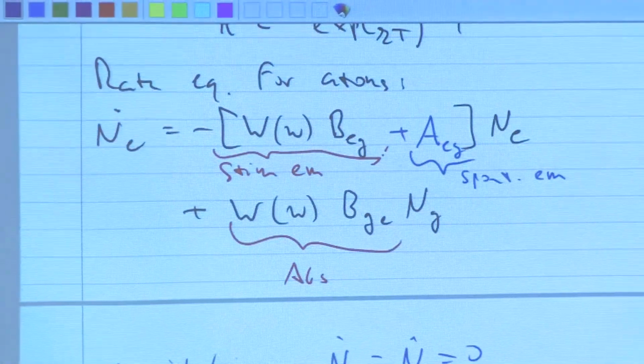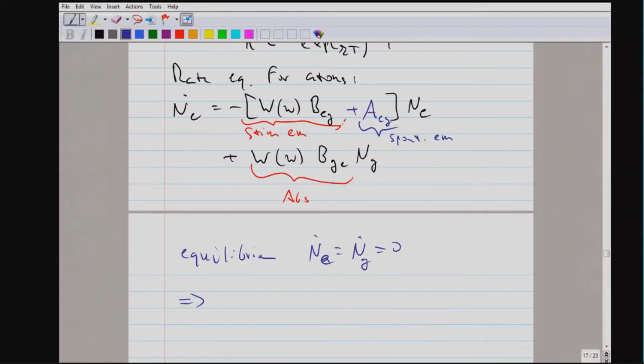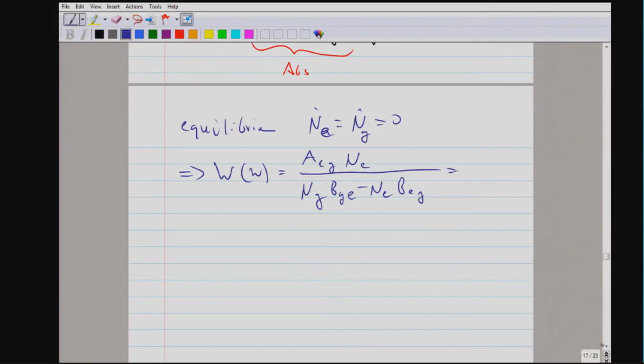And I will rewrite the equation by putting the spectral density of the light on one side and everything else on the other side. And what we have here is the A coefficient, the ground state population, the excited state population, the B coefficient. So this is the spectral density. It's just an expression for the spectral density.